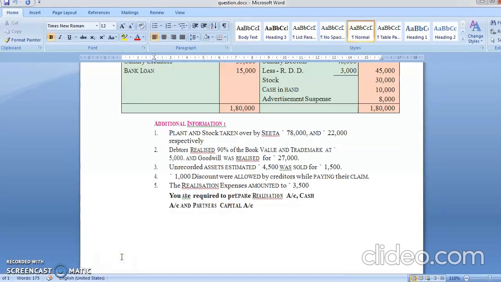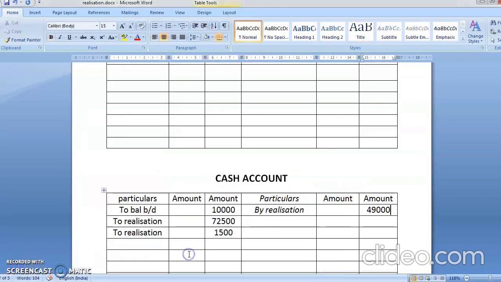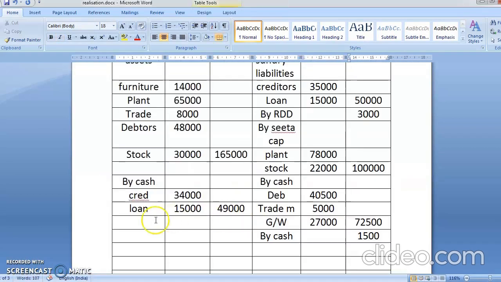Okay, and then there was one more expense. The realization expenses amounted to rupees 3,500. Now realization means again you have paid the money. So now when you're paying the money, so again when money goes out, you'll write here by realization. Yes, how much? 3,500. And realization you're going, because expenses are always written on debit side, so you'll write here to cash account.